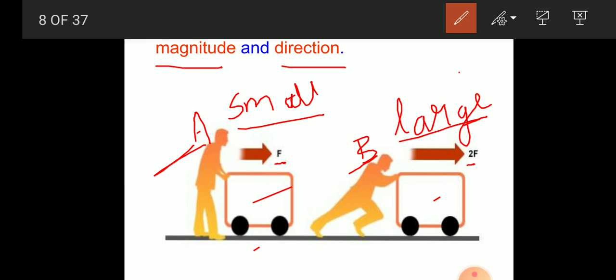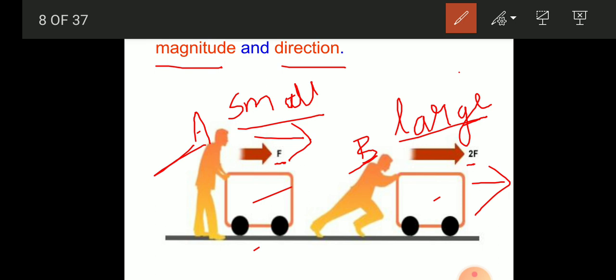But it also has direction. You can see the direction of force is applied towards the right side. So the force is applied by person A and person B, and both of them are applying the force in the same direction. Okay, so not only is magnitude important, but the direction of force is also very important, which you have to know. So force has both magnitude and direction. So you all understood about magnitude and direction.